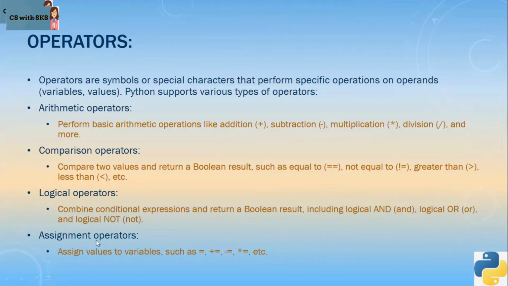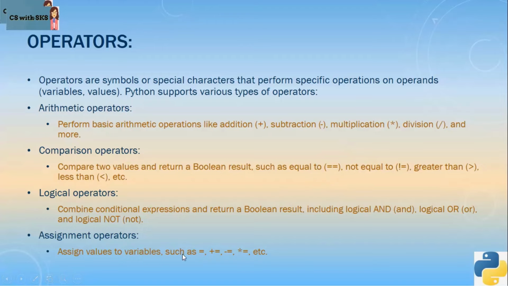Now, next is assignment operator. Now, assignment operator, we have equal to, single equal to. So some students, they get confused with double equal to sign and single equal to sign. Please remember, double equal to sign is used for comparison, for checking whether two values are equal or not. And this operator will give you result in Boolean, true or false. If two values will be equal, it will return true. If two values are not equal, it will return false.